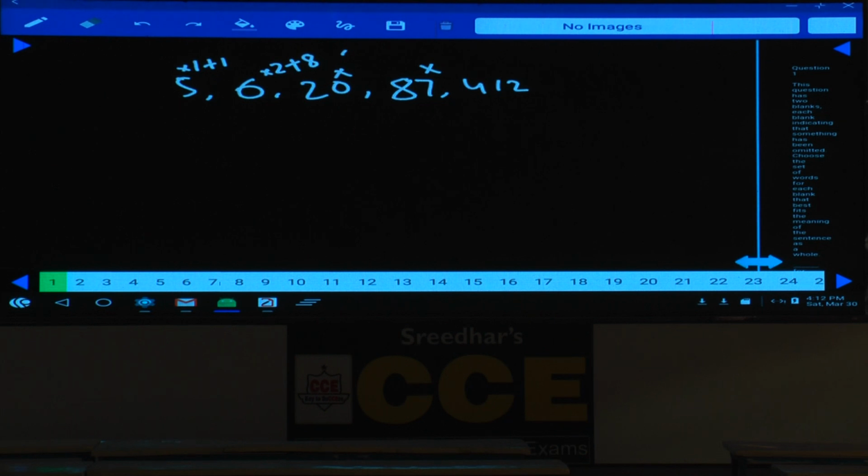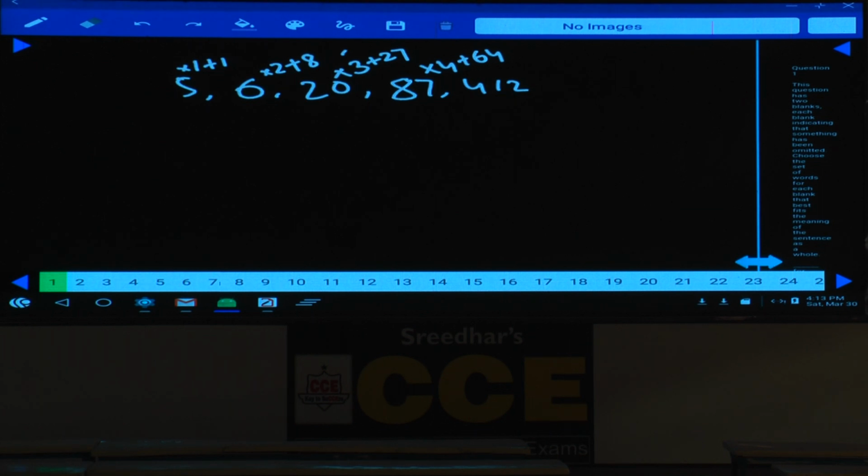Into 1 plus 1 cube, into 2 plus 2 cube. Then 20 into 3 is 60. 60 plus 27, that is into 3 plus 3 cube. Next one into 4. 87 into 4 is how much? 320 plus 28, that is 348. Plus how much? Plus 64, that will be 412. Now each of these numbers is multiplied with 1 and 1 cube is added, into 2 plus 2 cube, into 3 plus 3 cube, and into 4 plus 4 cube, and so on.